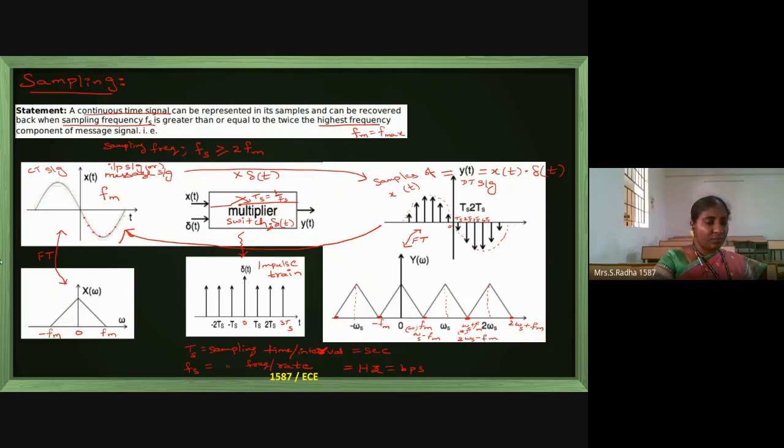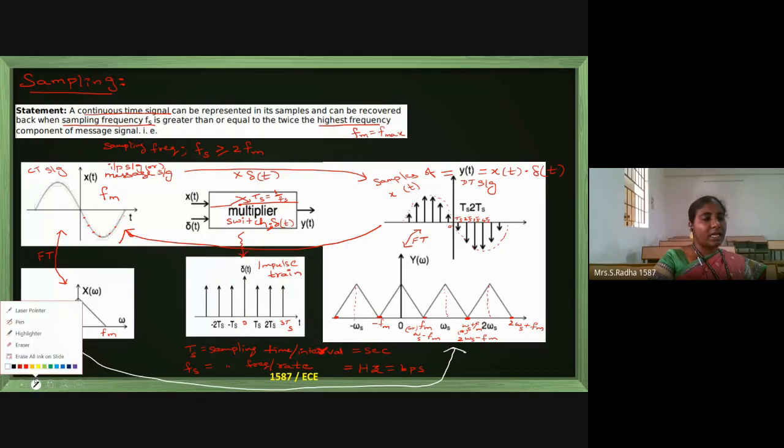Okay, and on the left side at the bottom, the first diagram, X of omega is the Fourier transform. If you just look at the first diagram and the last diagram on the left side bottom, the same triangle is getting repeated again and again, shifted left and right. So continuous triangles are coming. Okay, so for the continuous time and discrete time signals, in the Fourier transform, one triangle and many triangles are there. Left side, for the input, it is one triangle. Right side, for y of t, the Fourier transform has many triangles present continuously.